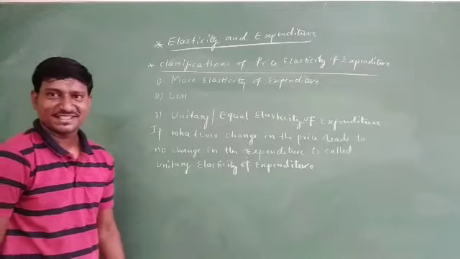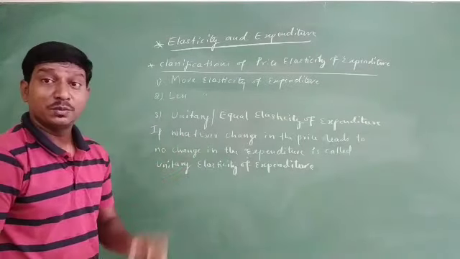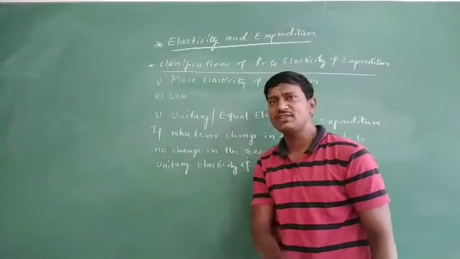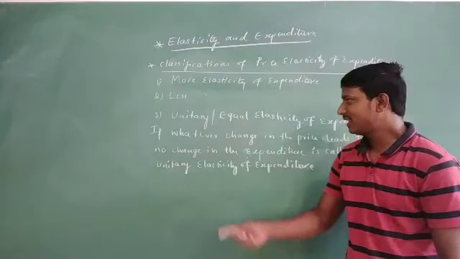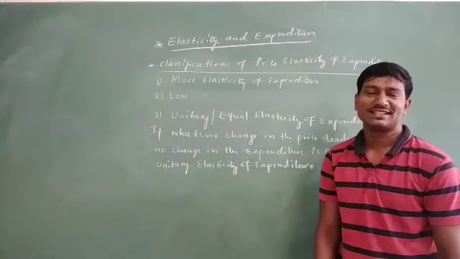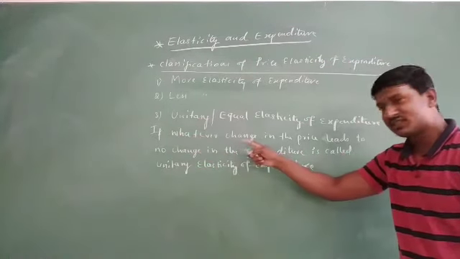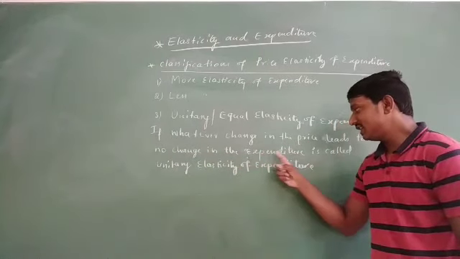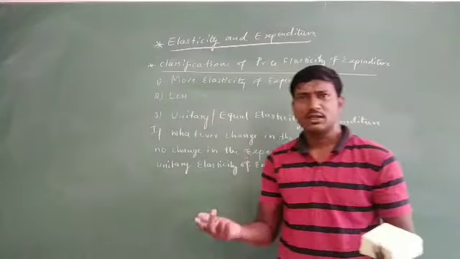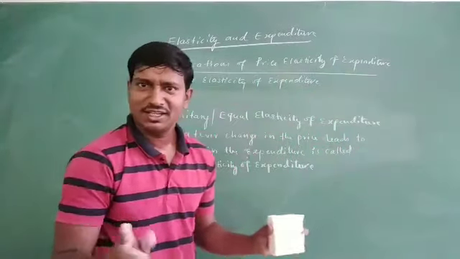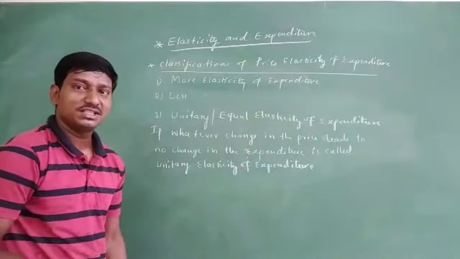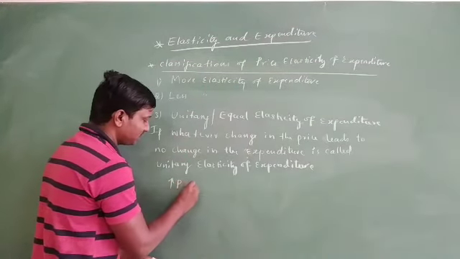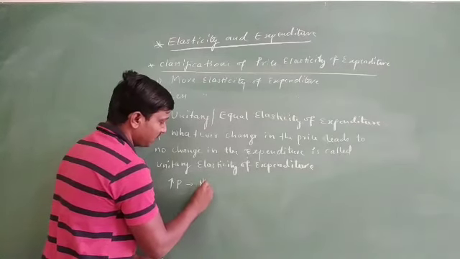Well, now you just see, friends. Unitary means whatever the change in the price, if there is no change in the expenditure, then it is called equal elasticity of expenditure. Whatever change in the price leads to no change in the expenditure. Whether it increases or decreases, there is no change in the expenditure. For example, an increase in the price leads to no change.